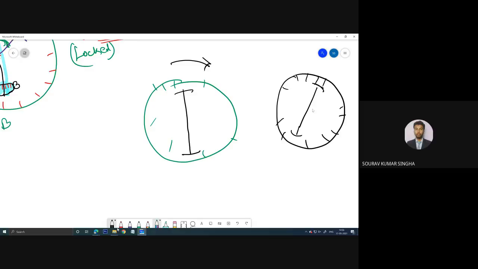That means both are connected. This is the upper and the lower plate. If they connect both together, they will rotate. This one is also rotating and this one is also rotating.